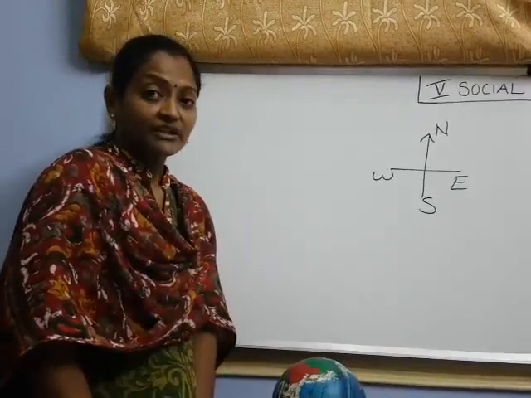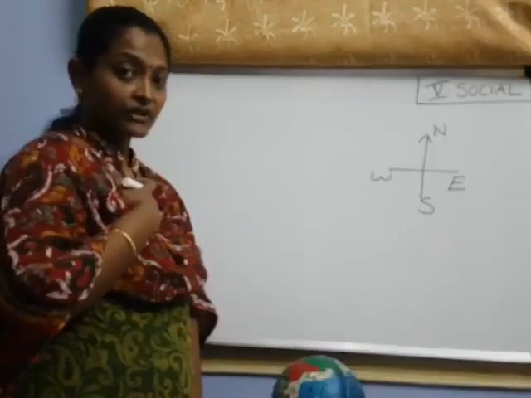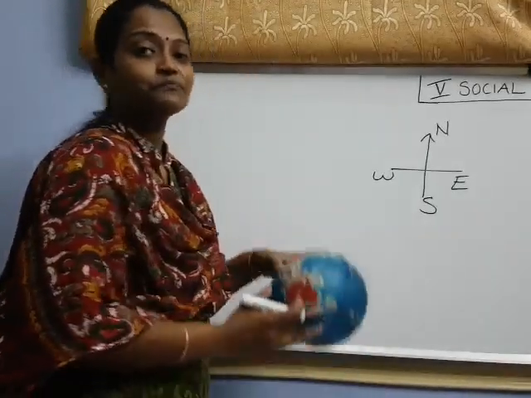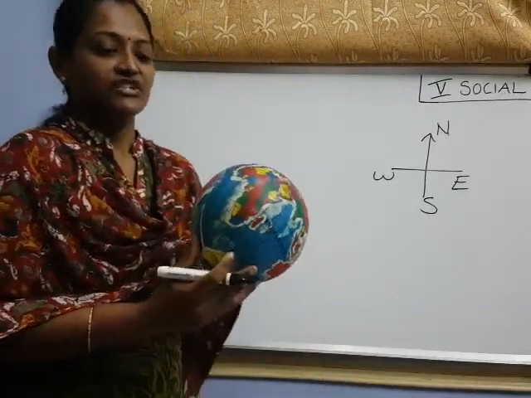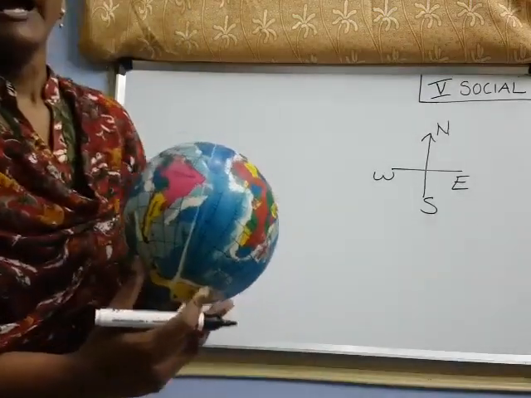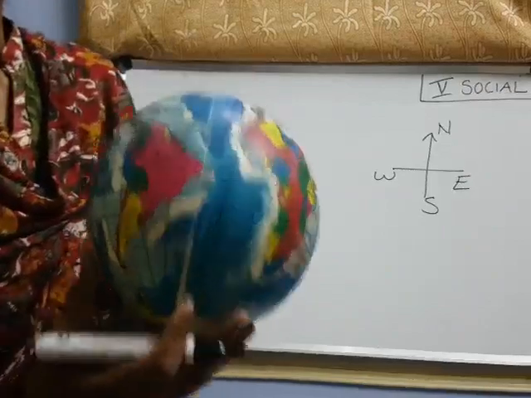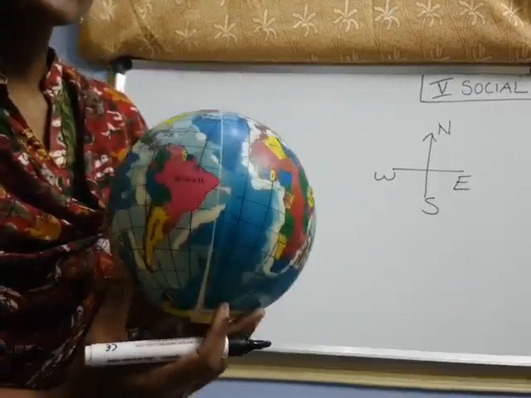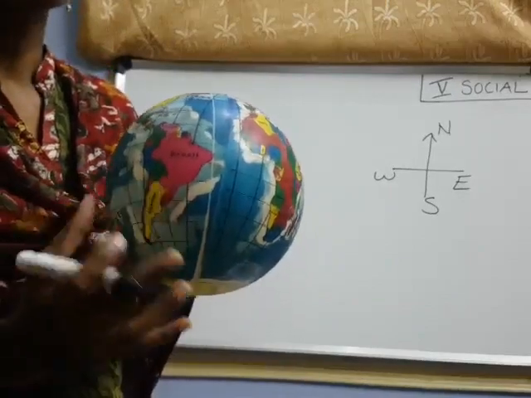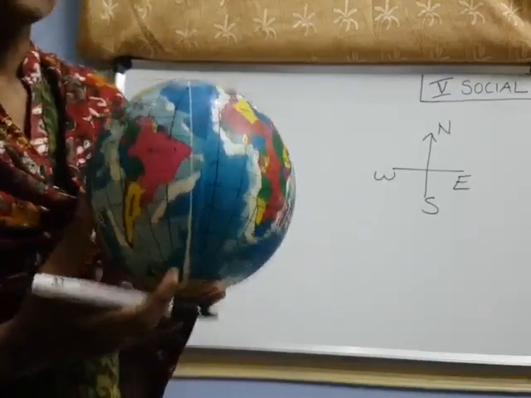Okay. For that, our earth, what is the shape of the earth? Tell me. The shape of the earth is spherical, right? If you look at this, what is this? This is the model of the earth, right? This model of the earth is called a globe.